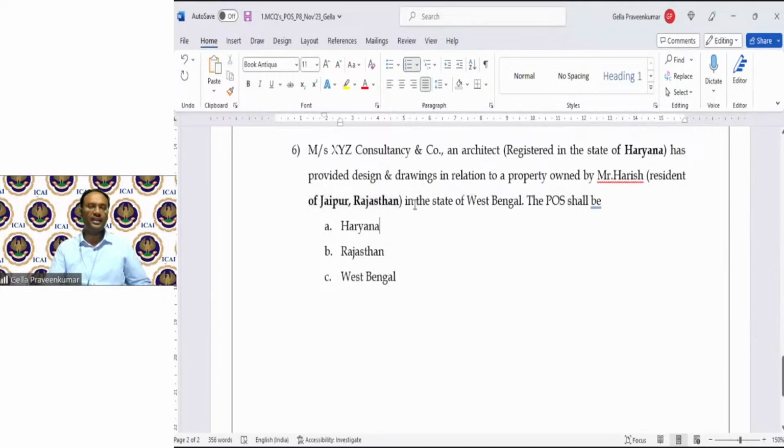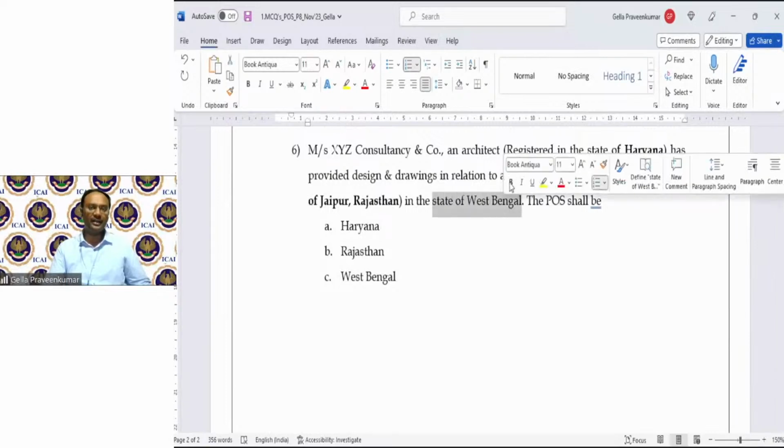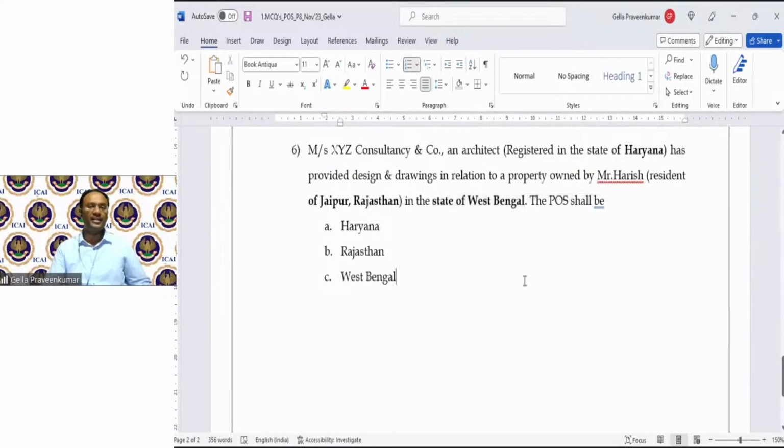These drawings were provided in relation to a property in the state of West Bengal. So in this case, what shall be the place of supply?